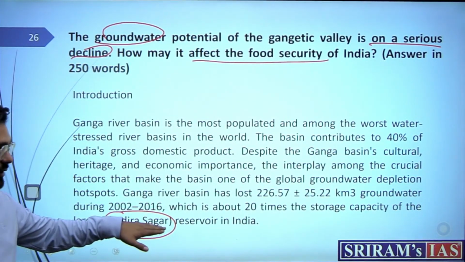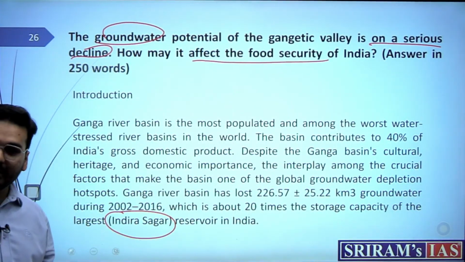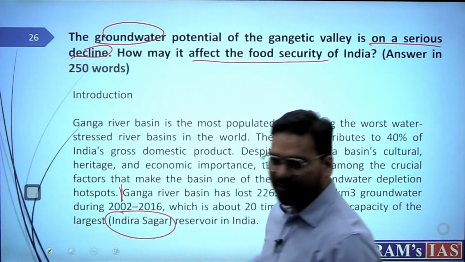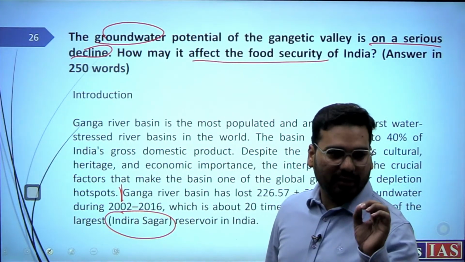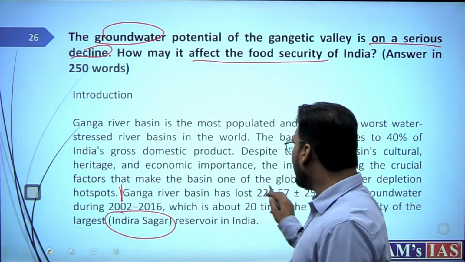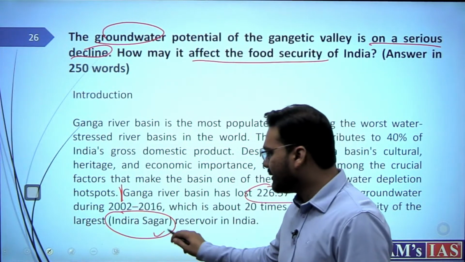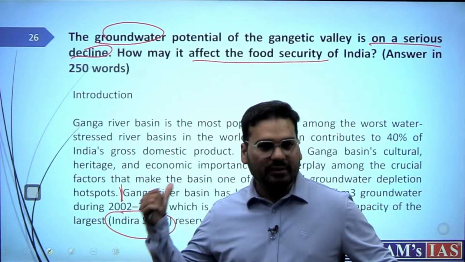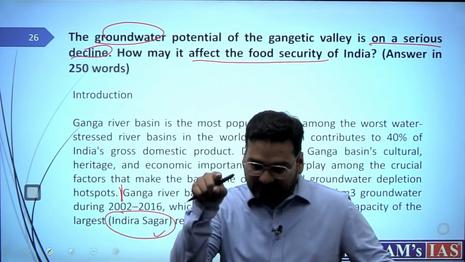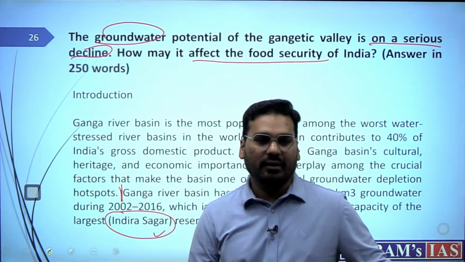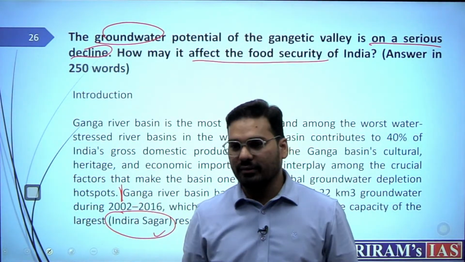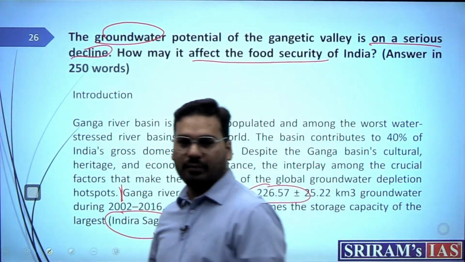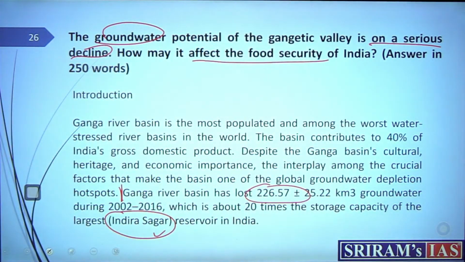So this number actually shows the gravity. That's why I say that till this point it looked a very good introduction, but just mentioning this made the introduction excellent. That is, what you are saying, you are also substantiating. It's not that you are talking in thin air. You also have the numbers, and numbers will always help you. Let me tell you, be good with numbers, okay?